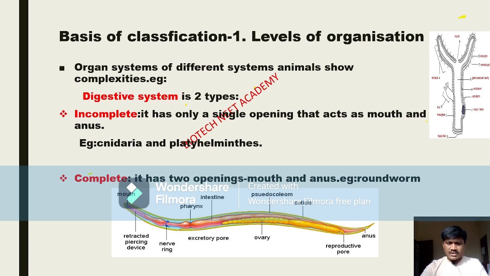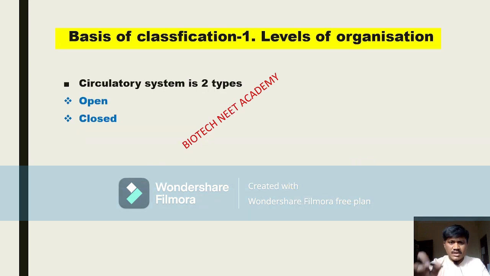What are examples of the complete digestive system? Example: roundworm. From the roundworm up to the Chordata level, you can observe the complete digestive system. Okay, so come to the next slide.